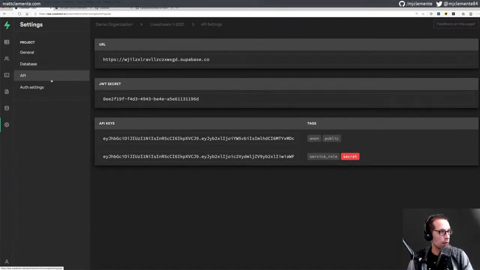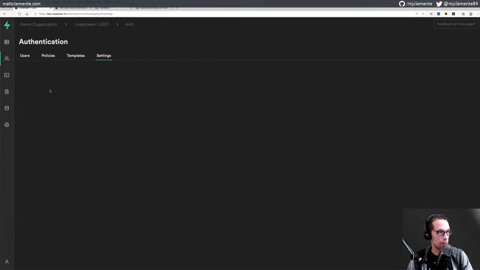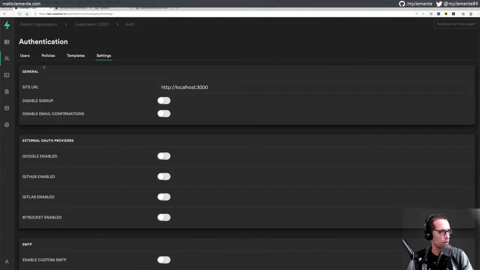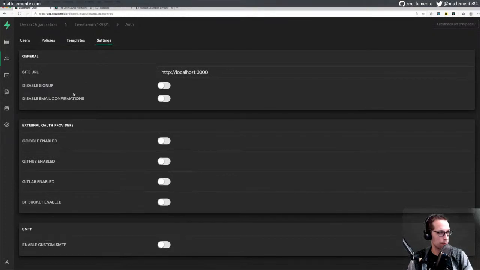All right. And auth settings. So site URL, disable signup, external OAuth providers, custom SMTP. Interesting.